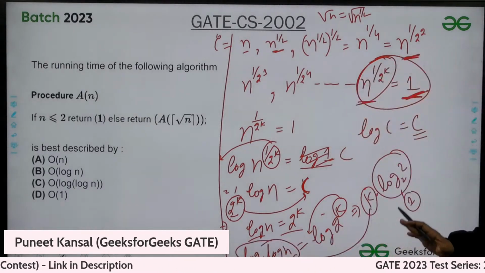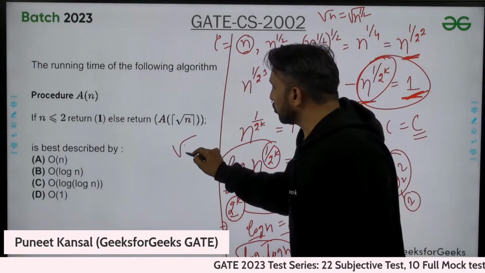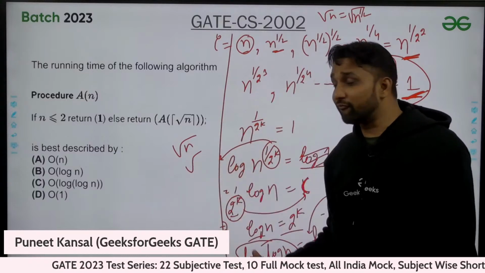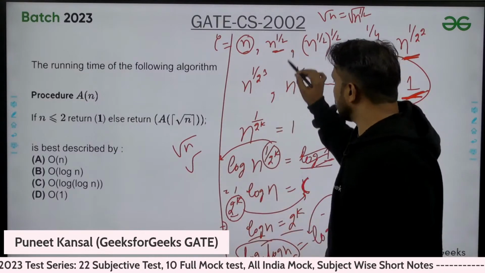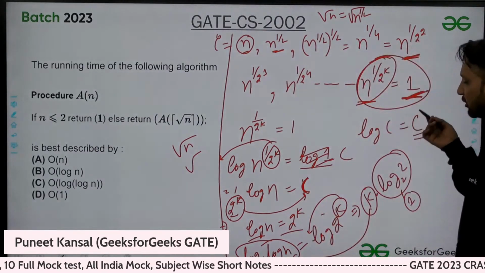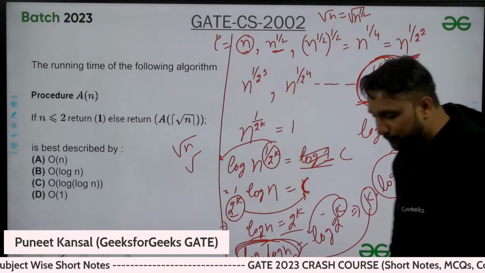So what I want to tell you is that whenever you take the root every time, you are decreasing the value every time. So in how many times will you reach 1 or some constant like 1 or 2? In log of log n time.